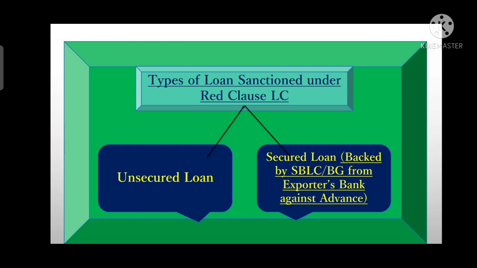The guarantee can be in the form of a standby LC, or it can be in the form of a bank guarantee, where it undertakes that if there is a failure from the exporter's side, either performance or financial, then the exporter's bank will make the payment to the importer's bank. On the basis of this guarantee, the issuing bank will make the advance payment to that exporter. So it will be called a secured loan.